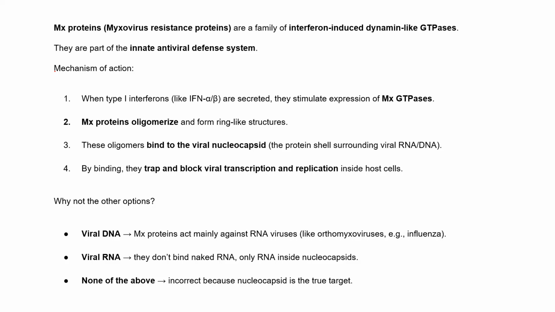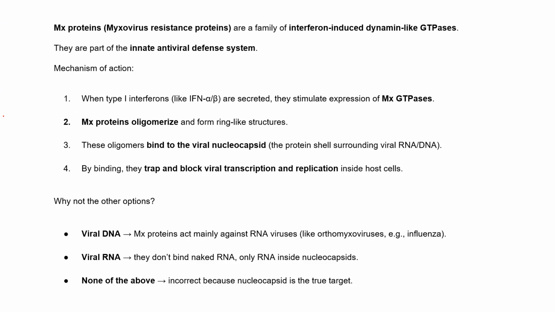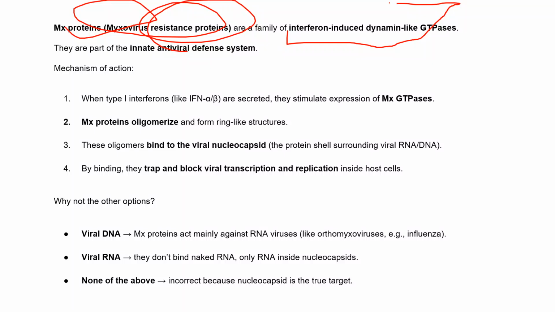That is viral nucleocapsid. So what are these MX GTPases? These are MX proteins, from myxovirus. MX GTPases, we know, convert GTP into GDP. Then they can trap and degrade the viral particles by binding, how? This MX protein, which is a myxovirus resistance protein, is a family of interferon induced dynamin-like GTPases which convert GTP into GDP. So these are part of innate